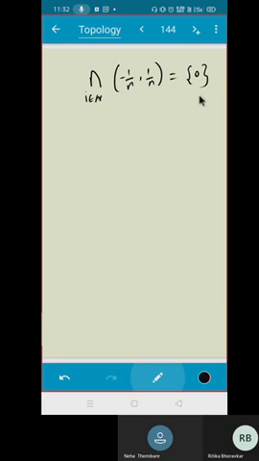Can I take the complement on both sides? The singleton 0 is a closed set, but its complement will be an open set. Do you agree? I'm making use of whatever we know. Is that clear what I'm writing?